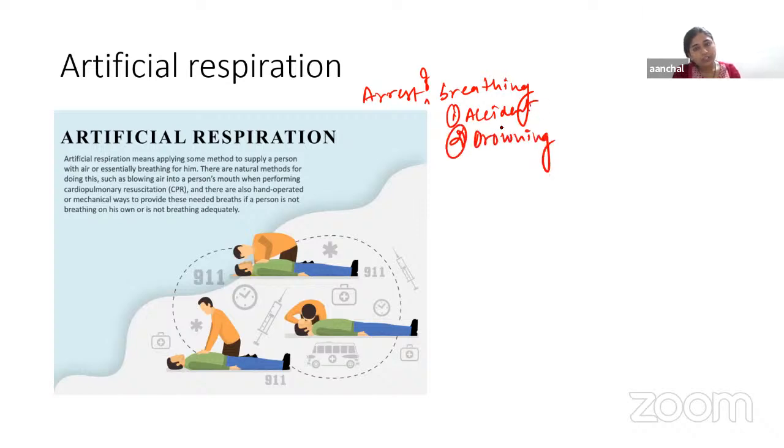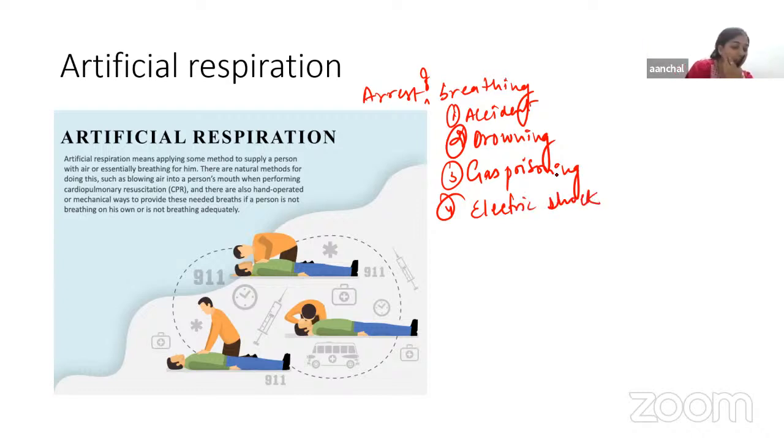In all those conditions, artificial respiration will be required.